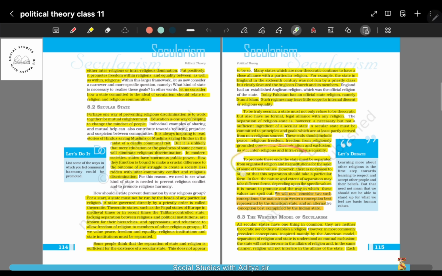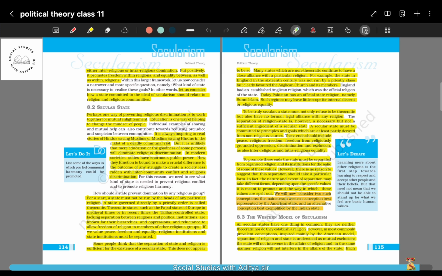So, to promote these ends, the state must be separated from organized religion and its institutions for the sake of some of these values. That means a state should have its own existence different from religion. This separation of religion from the state can take different forms. We will discuss two of the forms: the Western model of secularism and the Indian model of secularism.